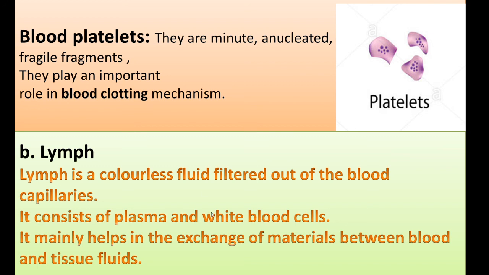Then lymph. It is a colorless fluid, filtered from the blood capillaries. It consists of plasma. Lymph is the fluid that circulates throughout the lymphatic system. An important function is that it captures bacteria and brings them to the lymph nodes where they are destroyed. It is also used for the exchange of materials between blood and tissue fluids.